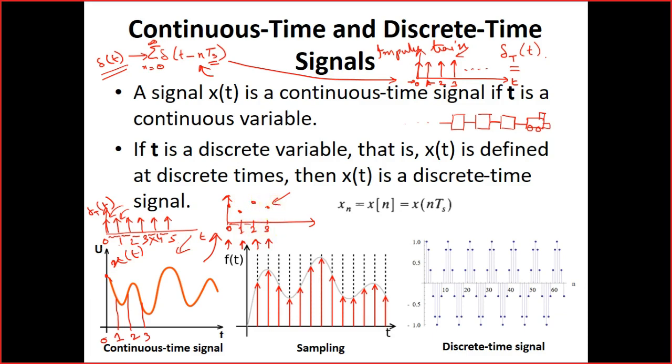So, by multiplying the signal with the delta train, we can convert a continuous time signal to a discrete signal, because discrete signals are not continuous in nature. They will have some particular values at specific times.